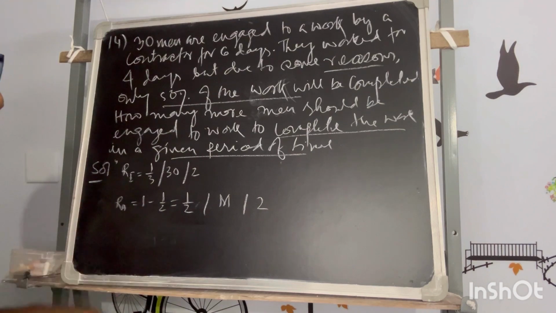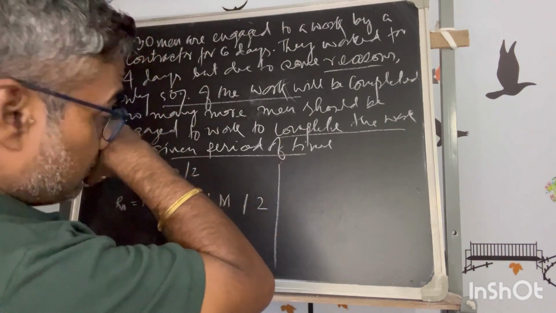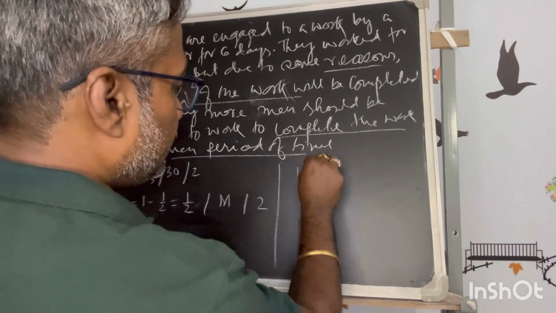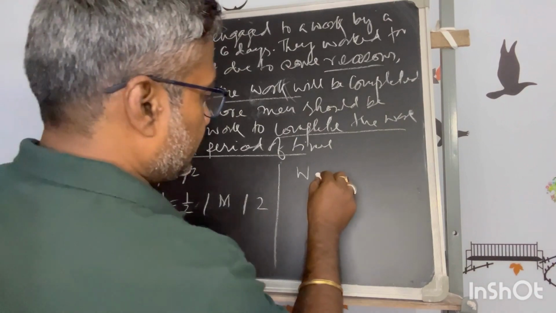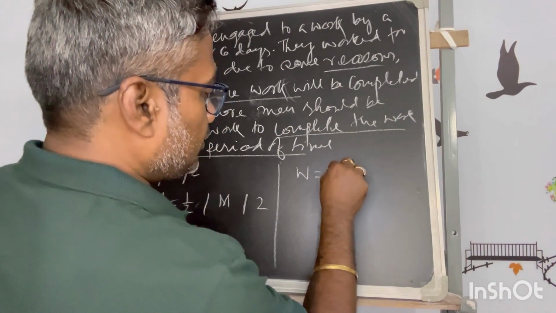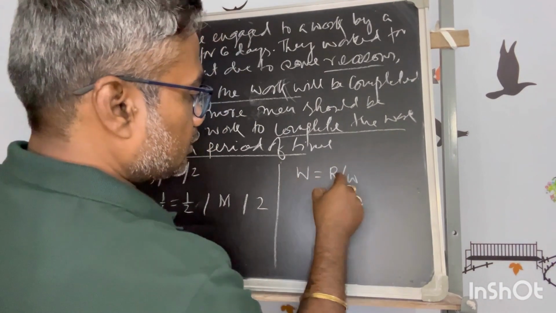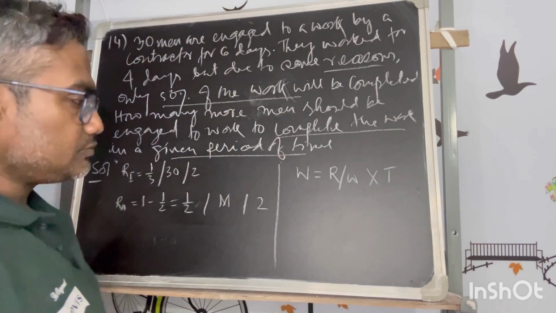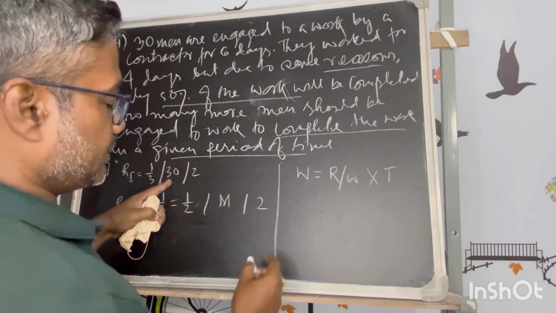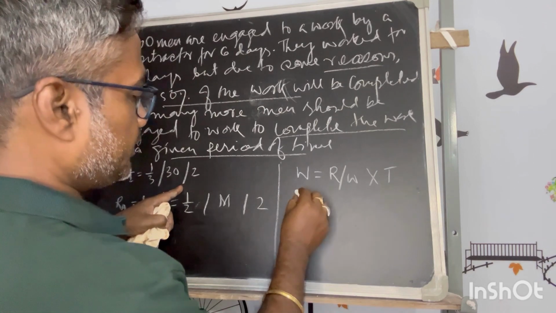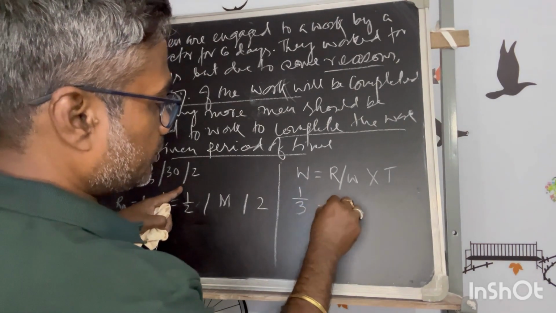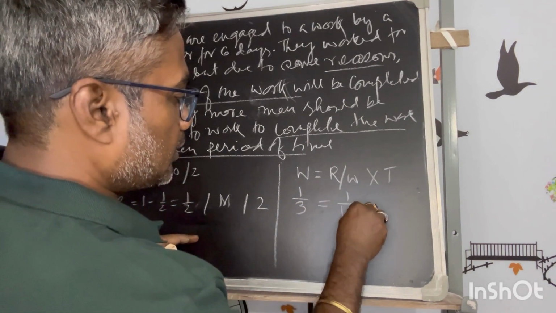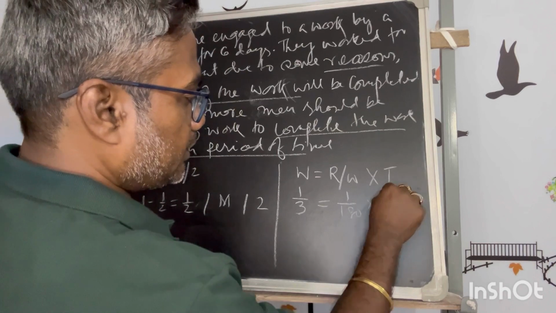But how do you do that? Now the work done or remaining, in any case, can be calculated with the rate of work into the time. So for the first case, the work pending is 1/3, the rate of work is 1 by 180, and the timeline is 2.